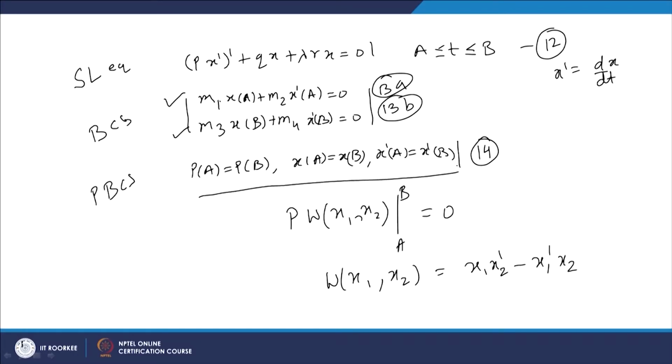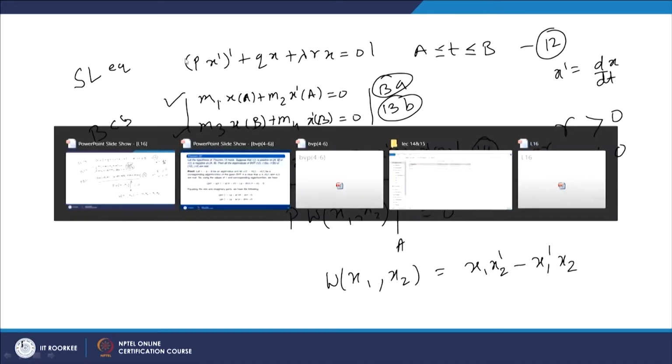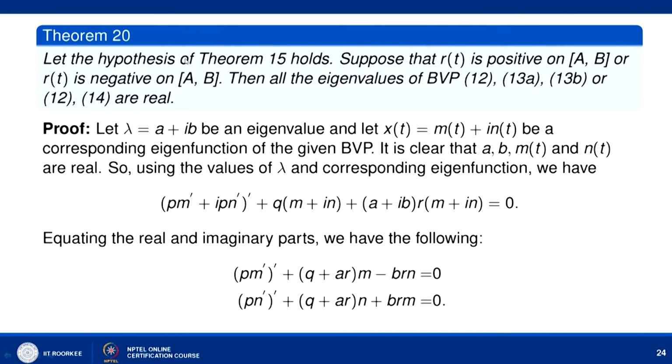So it says that if R is positive or R is negative, and all the conditions of theorem 15 are satisfied, that is a and b are finite and the coefficient P is positive, hence also non-zero, then the eigenvalues are all real. So the eigenvalues of 12 with 13a, 13b, or 12 with 14 are all real. That is what we want to show in this theorem.